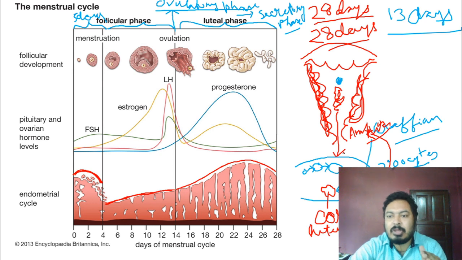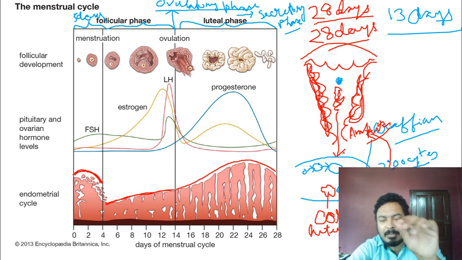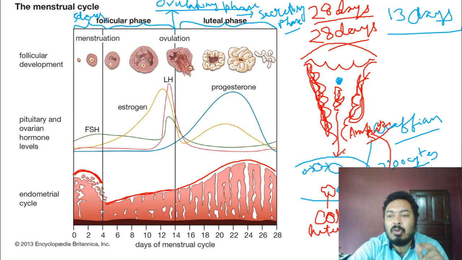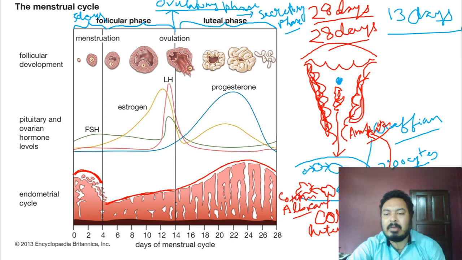In this condition the ovum moves through the fallopian tube to the uterus, but it is not a fertilized ovum, it is a non-fertilized ovum. So in this condition, the corpus luteum changes to a new structure which is known as corpus albicans. Corpus albicans. So the corpus luteum changes to the corpus albicans.